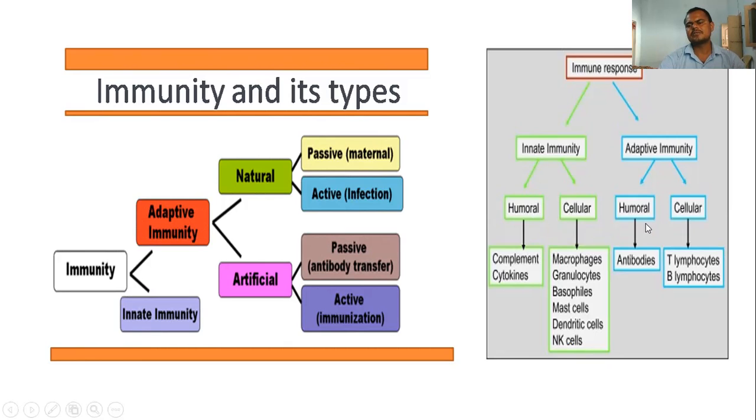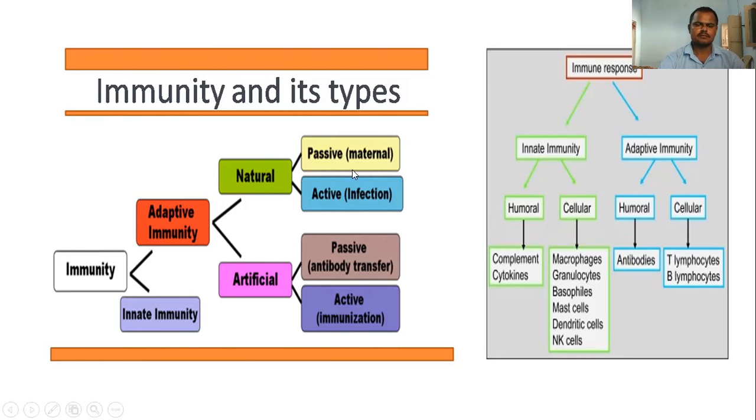And then in adaptive immunity, we find humoral and cellular. The humoral immunity involves antibodies, which are secreted by the B lymphocytes only. In cellular adaptive immunity, T lymphocytes and B lymphocytes participate.